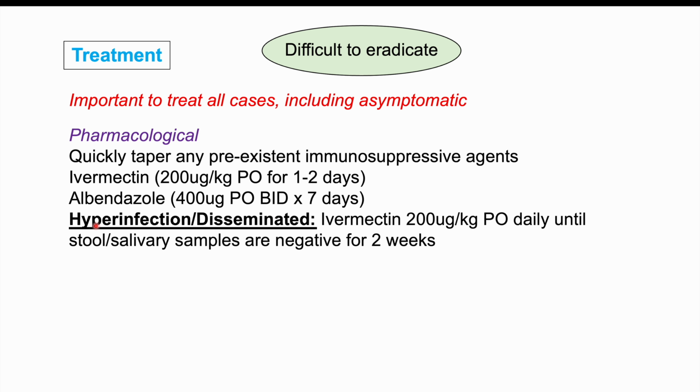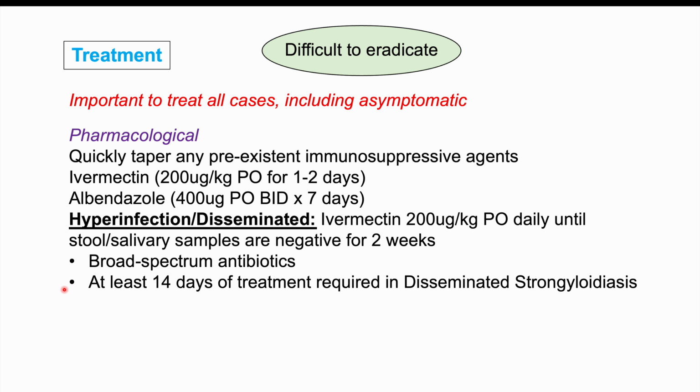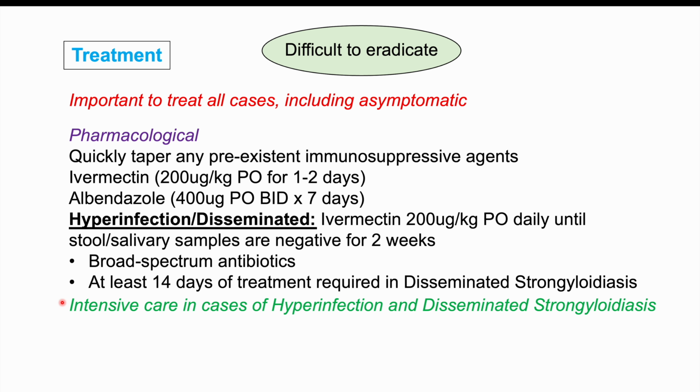In the case of hyperinfection and disseminated infection, we are going to use often again ivermectin, 200 micrograms per kilogram, PO daily until stool or salivary samples are negative for 2 weeks. So we continue treatment until samples are negative for 2 weeks. So it can be a very long period of time with treatment. Along with the ivermectin, we're going to add broad spectrum antibiotics because we're going to often see gram-negative bacteremia due to E. coli, for instance, as we mentioned before. And again, we need at least 14 days of treatment in disseminated strongyloidiasis. These, again, are going to be severe cases. We're going to require intensive care in hyperinfection and disseminated strongyloidiasis.